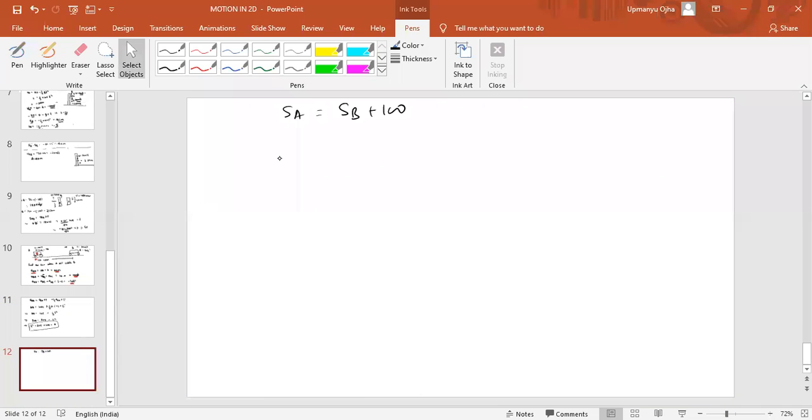So displacement of A in some time t must be equal to displacement of B plus 100 meter. What is displacement of A? That is initial velocity of A into time t plus half into acceleration of A into t square, must be equal to initial velocity of B into t plus half into acceleration of B into t square plus 100 meters.